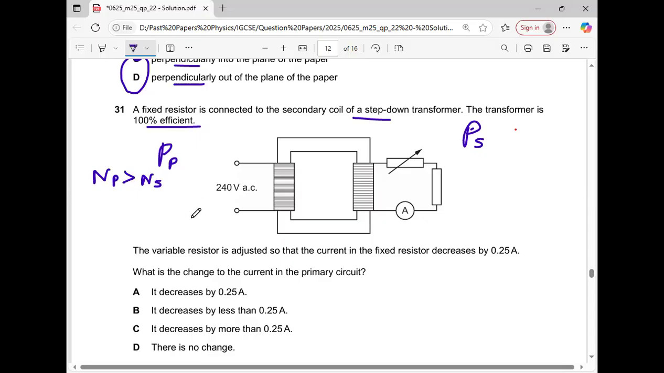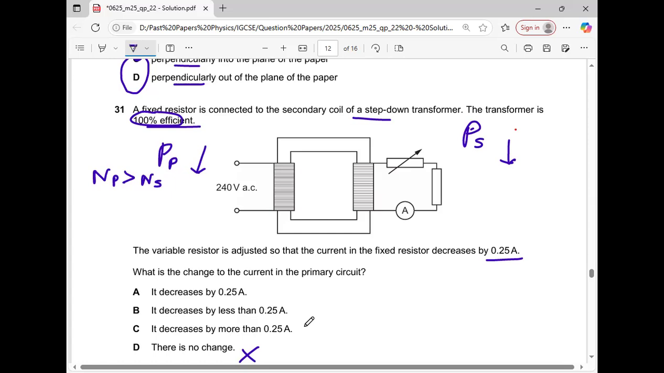Okay. The value of the resistor is adjusted so that the current in the fixed resistor decreases by 0.25 ampere. So it means its power decreases. Now, this is a 100% efficient transformer. So it means power in the primary has to decrease as well. Okay, there is no change? It is not possible.